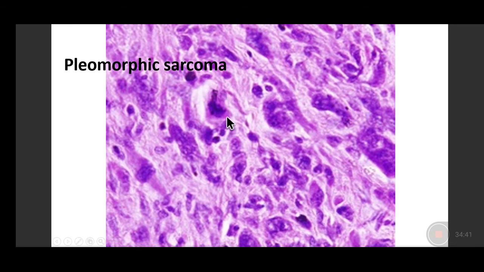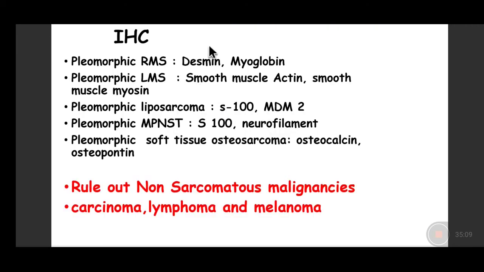So this is a pleomorphic sarcoma, which could be a pleomorphic malignant neurofibrosarcoma. It could be a pleomorphic leiomyosarcoma. It could be a pleomorphic rhabdomyosarcoma. So if it is leiomyosarcoma, it would be expressing smooth muscle actin. A pleomorphic rhabdomyosarcoma will express desmin and myoglobin, and the pleomorphic neurofibrosarcomas will express S100 proteins. And a pleomorphic liposarcoma will also express S100, and we can differentiate it from malignant peripheral nerve sheath tumors by MDM2 expression.